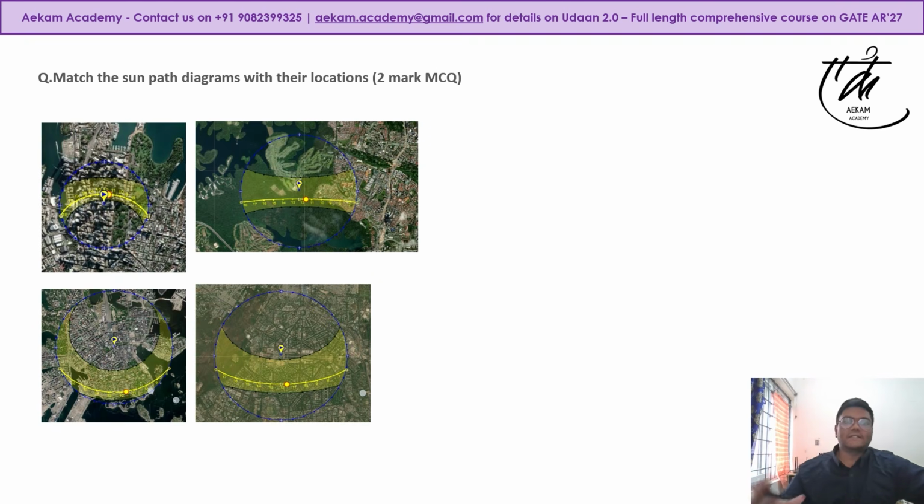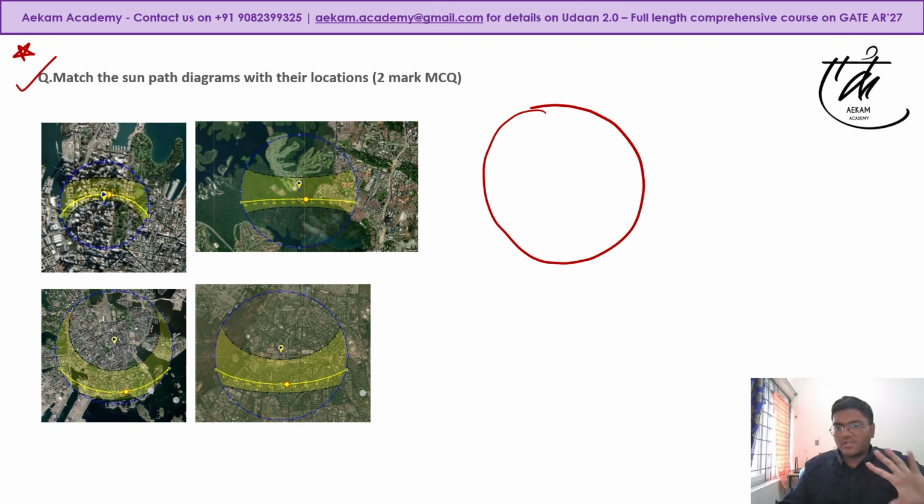The final question from this particular chapter section was matching sunpath diagrams with their location. According to me, this was a very interesting question because you actually have to apply the logic of sunpath. You must have come across sunpath. Even in GATE 22 there was a question on altitude angles. GATE 25 there was a question on zenith angle, right?